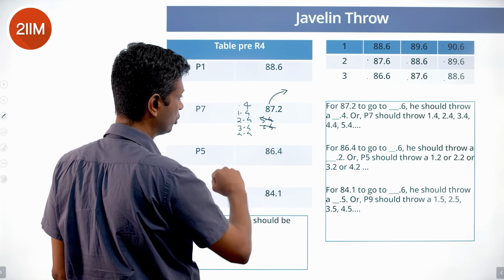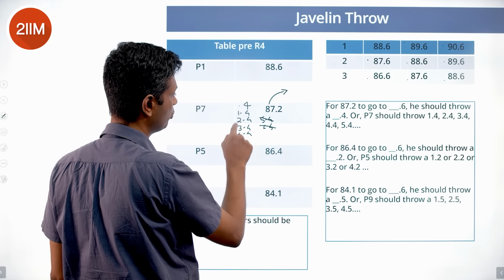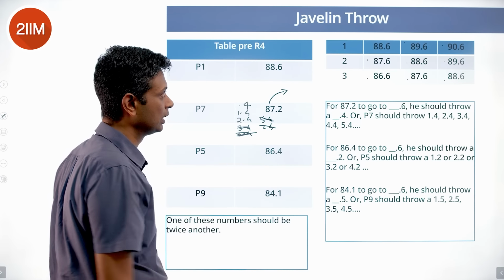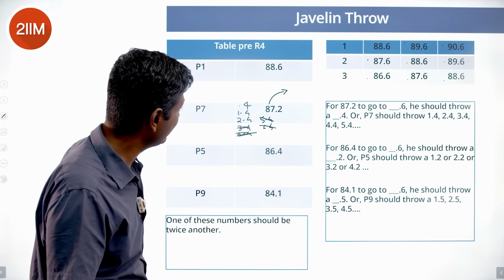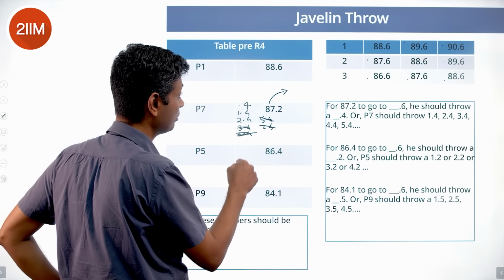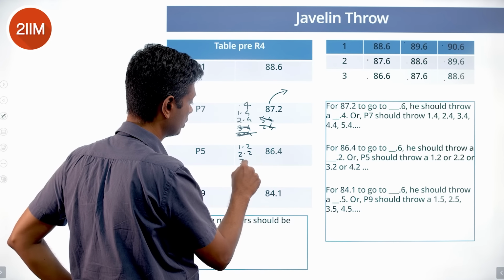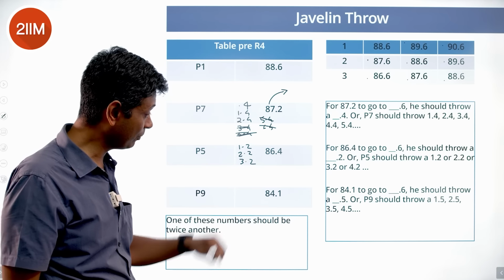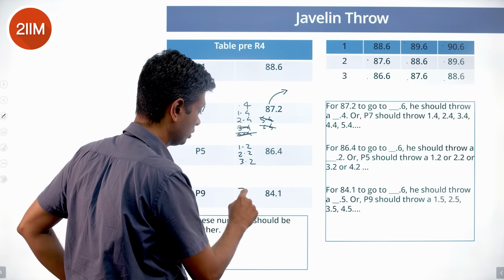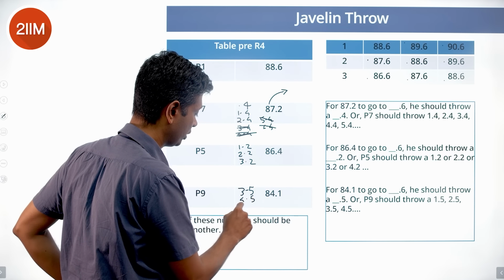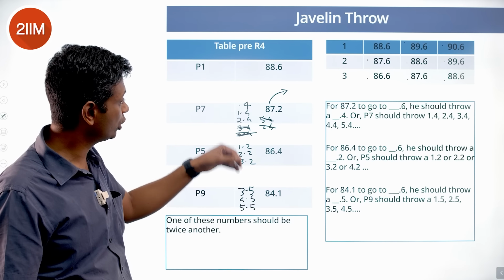No, not even 4, 5.4, 6.4. 87.6 takes him to 0.4, 1.4 or 2.4. 87.6, 88.6, 89.6. This guy 86.4 to 87.6: 1.2, 2.2, 3.2. This guy 84.1 to 87.6: 3.5, 4.5, 5.5. This ends in 0.5, this ends in 0.2, this ends in 0.4.